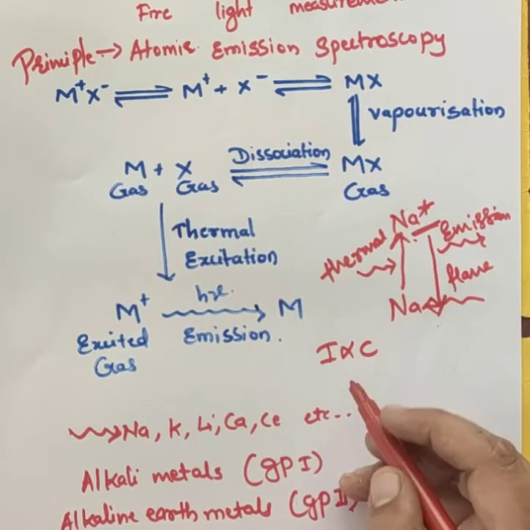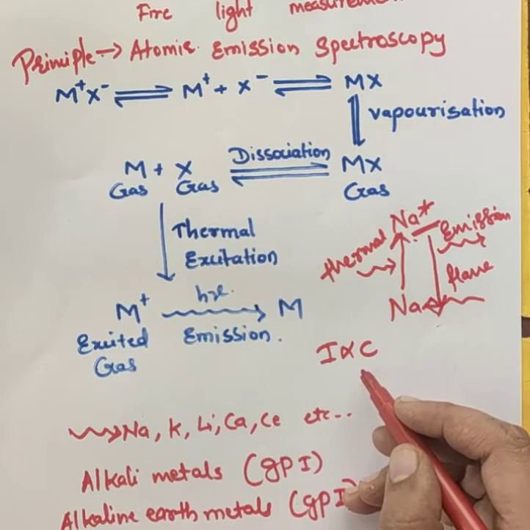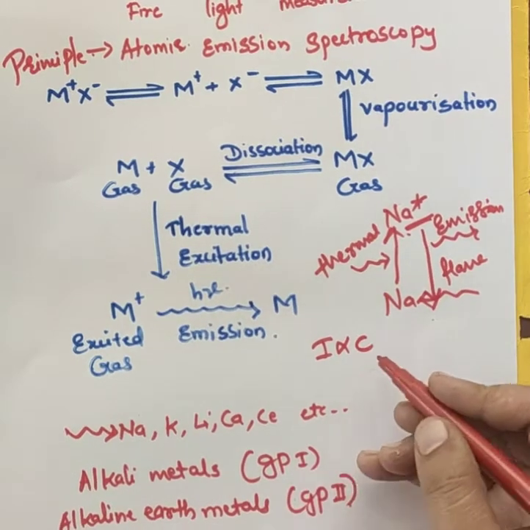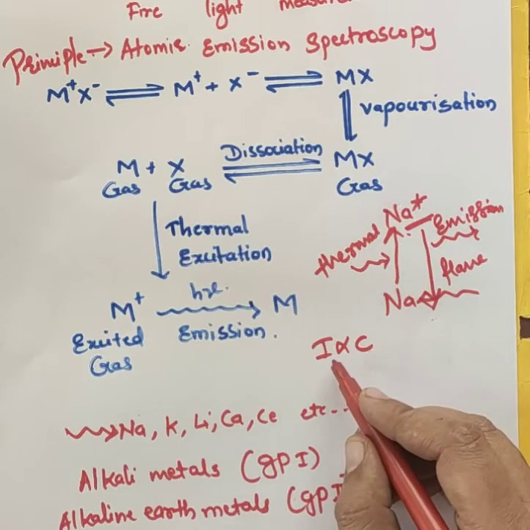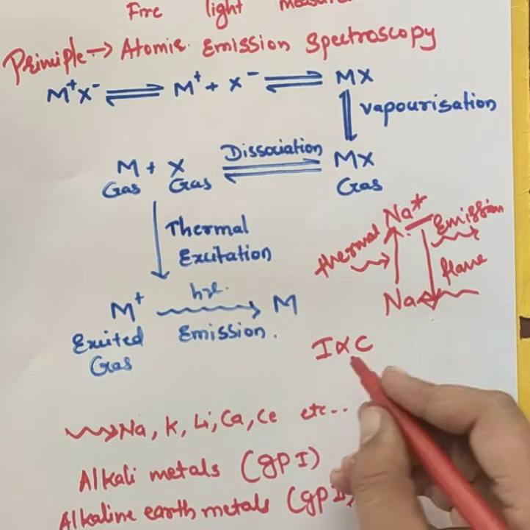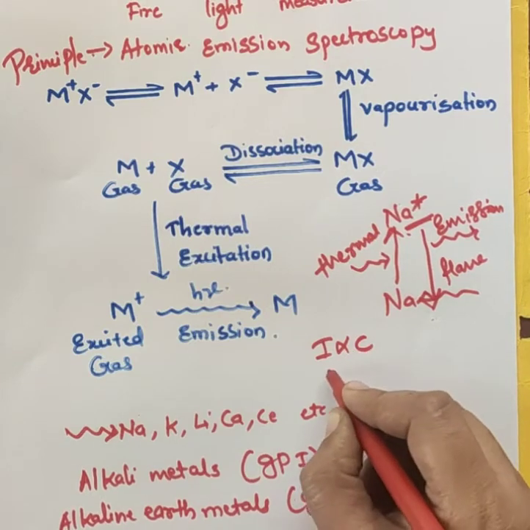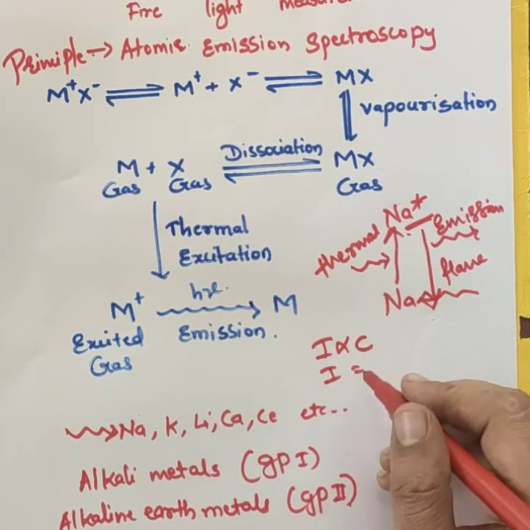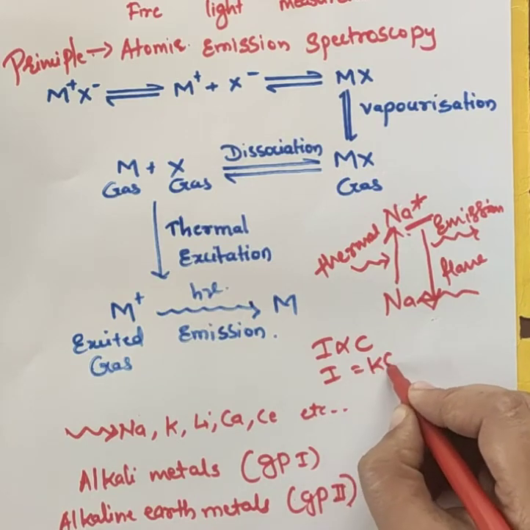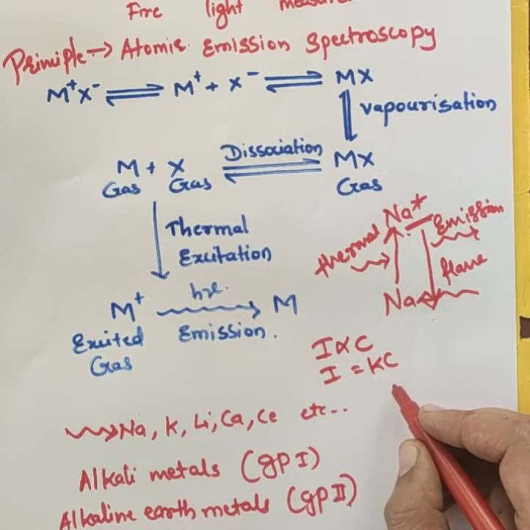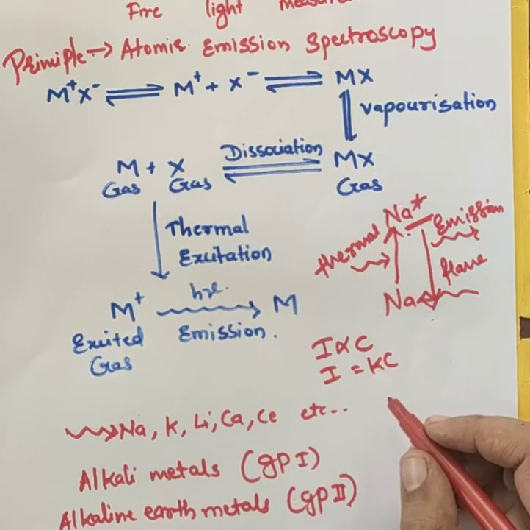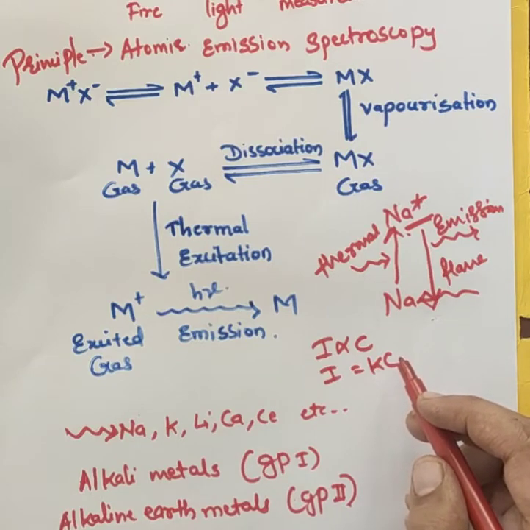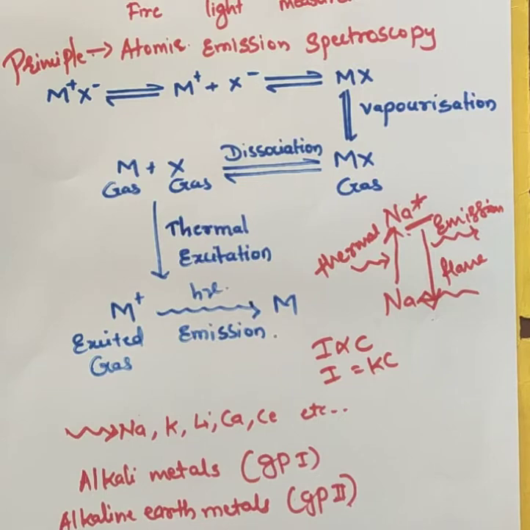From the characteristic color and its intensity, the quantitative determination can be made: the intensity of emitted light is directly proportional to the concentration of the element. If we remove the proportionality sign, we get I equal to K into C, where I is the intensity of emitted light, K is the constant of proportionality, and C is the concentration of the element. So this is the procedure.